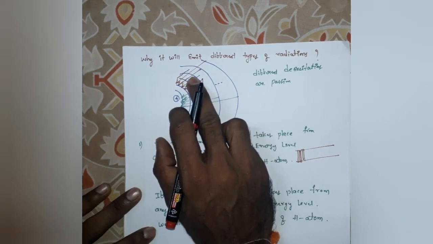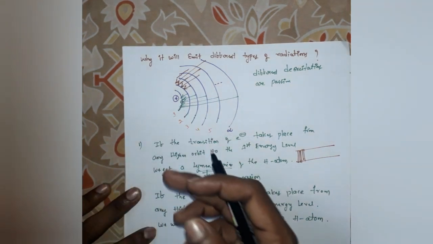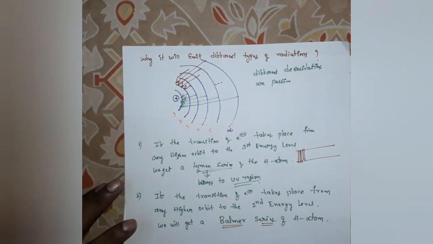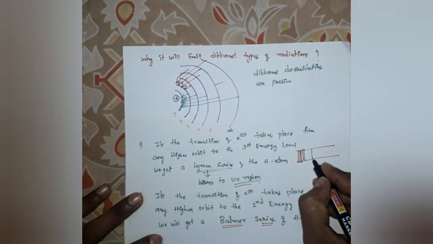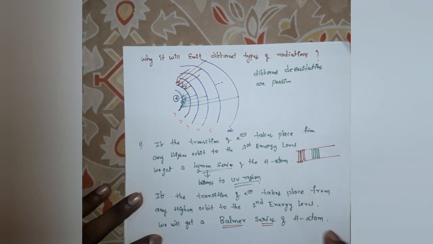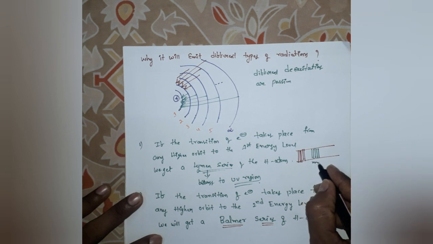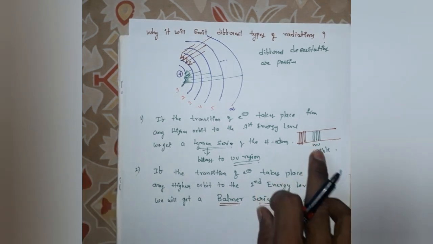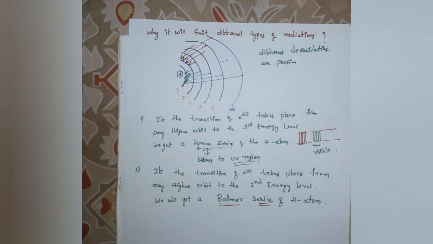When you record a spectrum of this radiation, you get lines. Those lines are called the Balmer series. These series of lines belong to the visible region. This radiation is visible radiation.